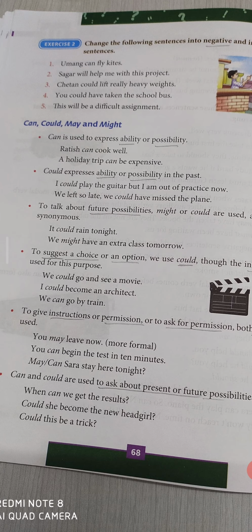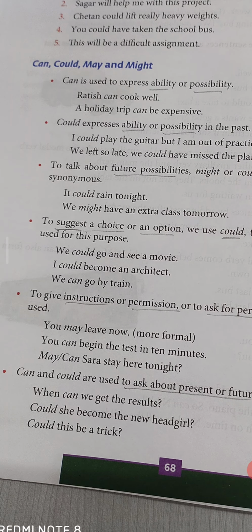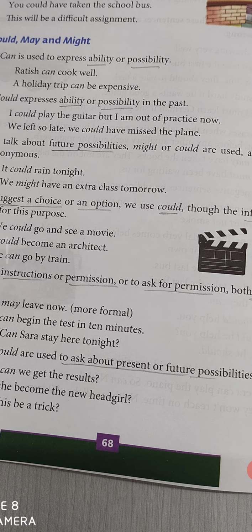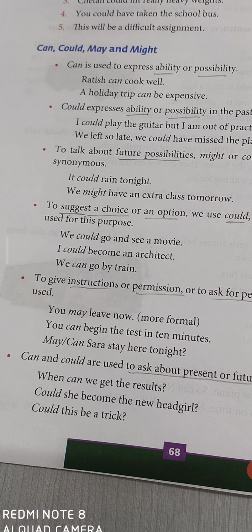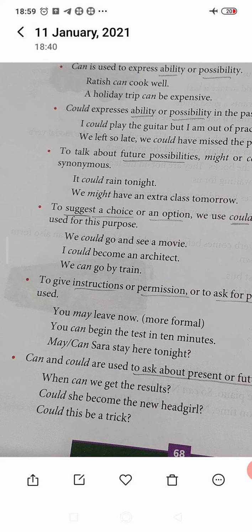Okay. Could she become the new head girl? Asking about present or future possibilities. Could this be the trick? When it is not clear. Maybe we have been learning many other tricks, and could this be that trick?